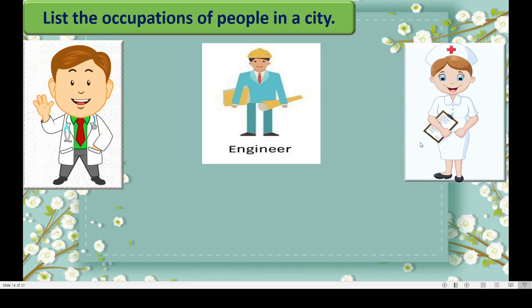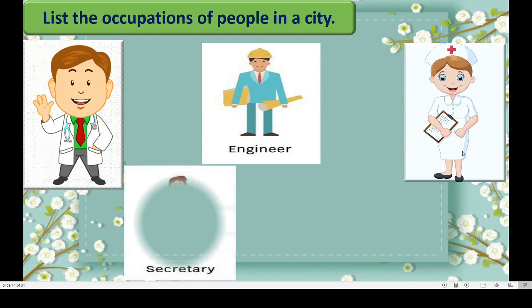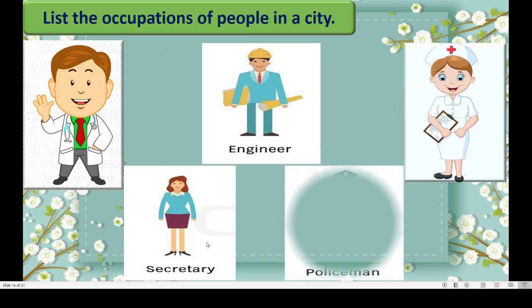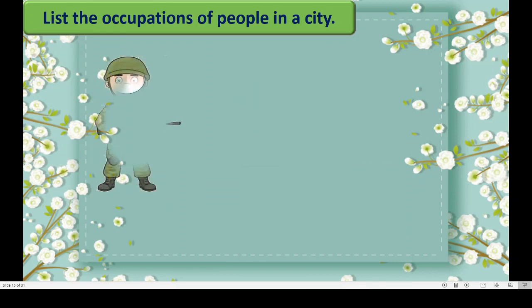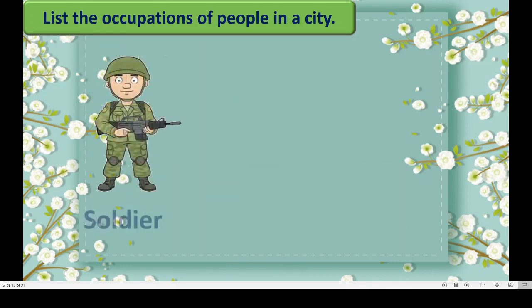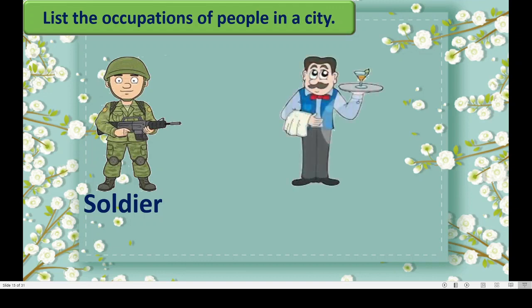Now, she is a nurse. Next, she is a secretary to the boss. Okay. Next, he is a policeman. These are all called as occupations. Okay. Next, some more we will see. Who is he? He is a soldier. Here, waiter. Correct?